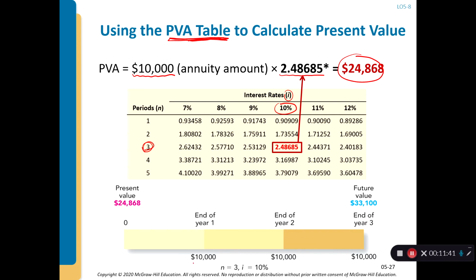If you invest $10,000 at 10% each year for 3 years, you will have a future value of $33,100, or you can invest $24,868 now and have the same amount later. In other words, the discounted value of the future cash flows to the present equals 24,868.